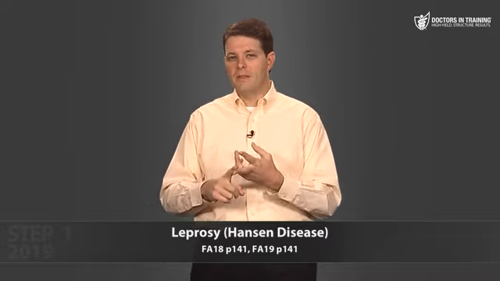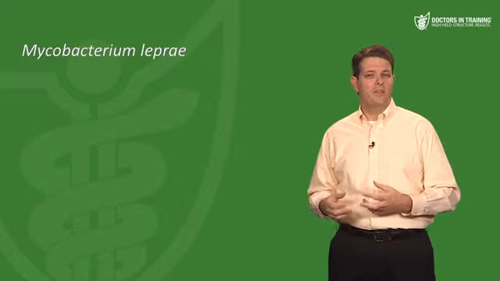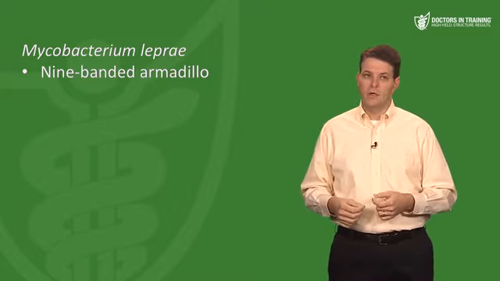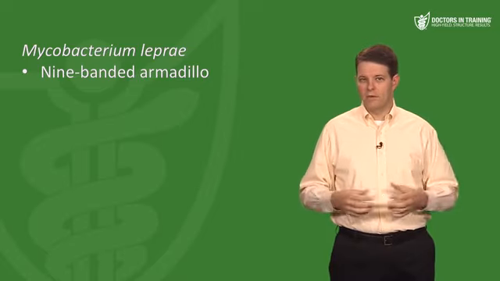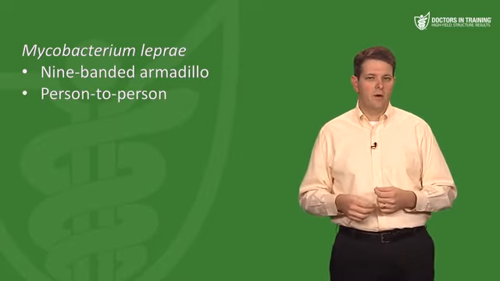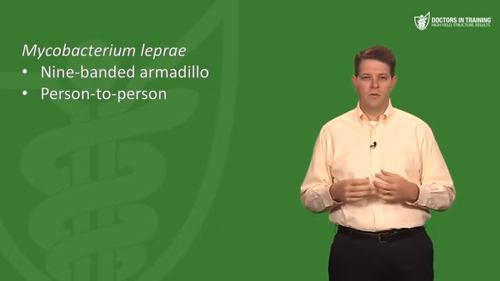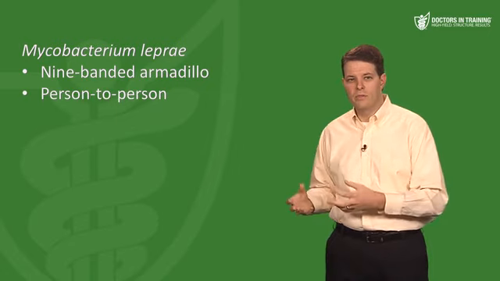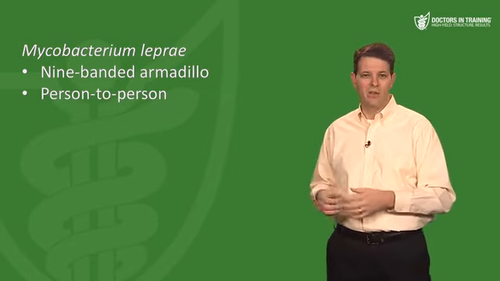Now, in addition to the skin lesions, Mycobacterium leprae infects peripheral nerves, and this can result in enlarged peripheral nerves and peripheral neuropathy, especially early on. This neuropathy leads to loss of function and repeated trauma to these areas. Now, in the southern U.S., leprosy can be a zoonotic infection. It's transmitted by the 9-banded armadillo. In the less armadillo-inhabited parts of the world, it's spread person to person, possibly through respiratory secretions. So individuals with lepromatous disease are most likely to transmit it to somebody else, considering the lack of immune response and the heavy burden of mycobacteria that they carry in their body.